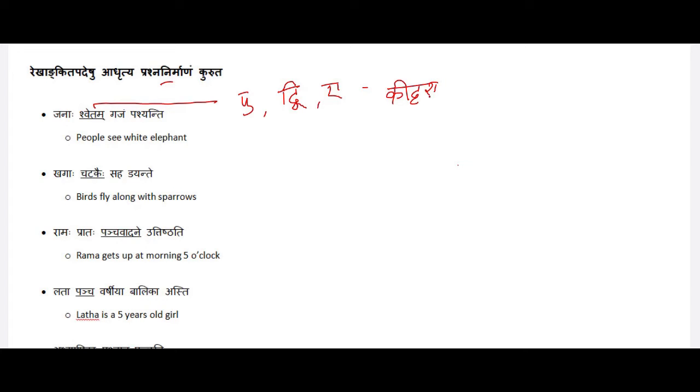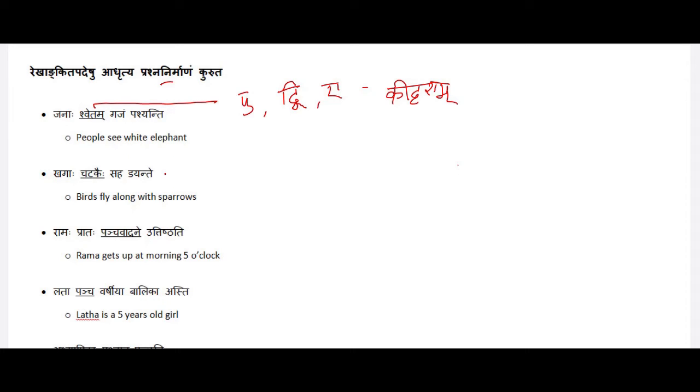For Pullingam and Napumsakalingam, it is Kidrisha. For Strilingam, it is Kidrishi, Ikarantapadam. Here these two are in Dvitiya. We know that Pullingam, Dvitiya Bhakti, Ekavachanam, Kidrisha becomes Kidrisham. So Janaha Kidrisham Gajam Pashyanti. Let's get into the second one.